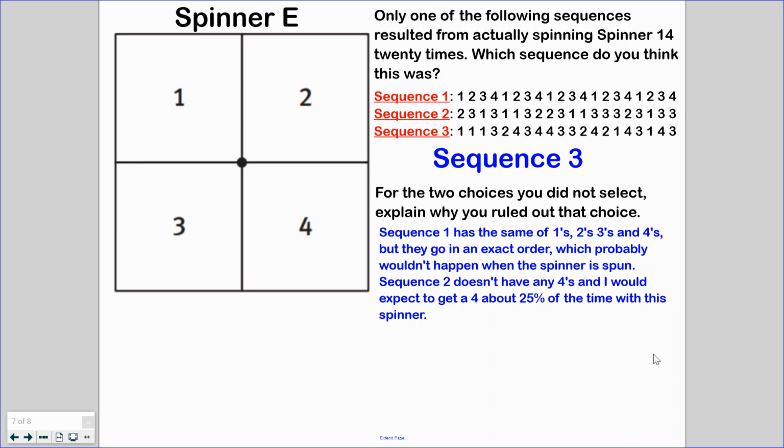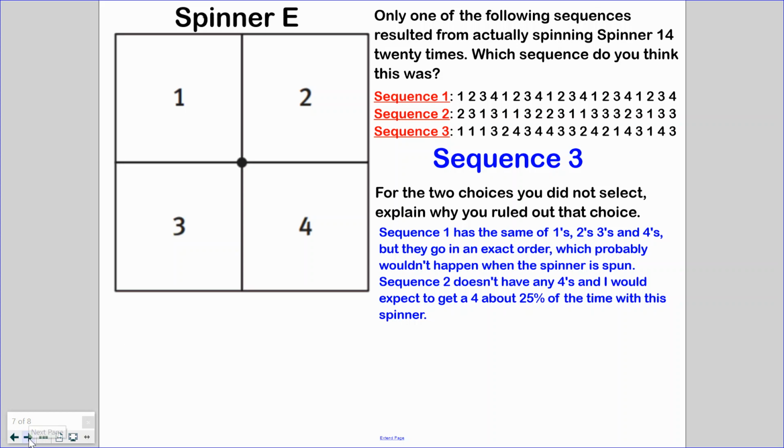I would say sequence 1 has the same number of 1s, 2s, 3s, and 4s, but they go in the exact order, which probably wouldn't happen when the spinner is spun. I already told you that. That's like some magic. And then sequence 2 doesn't have any 4s, and you would expect that you would get a 4 at least 25% of the time. So again, you're taking the sequences and making them be realistic, like which one of these actually makes sense.